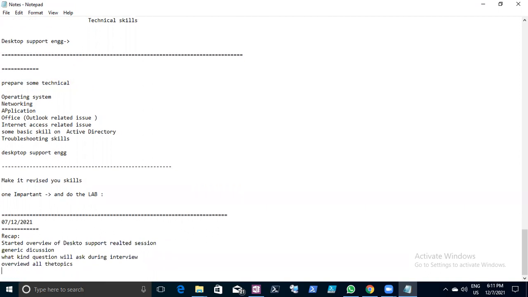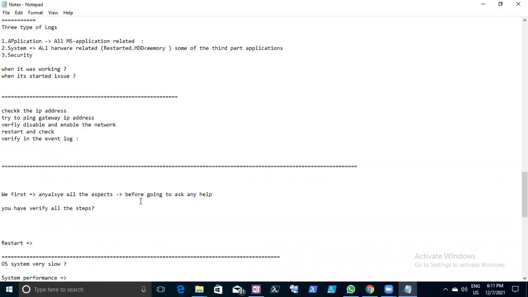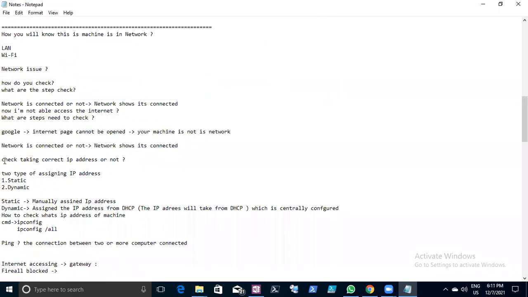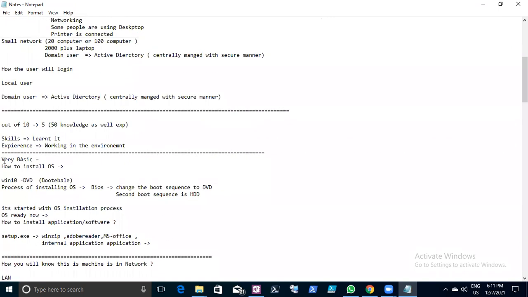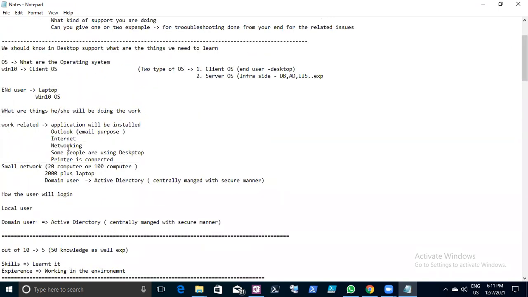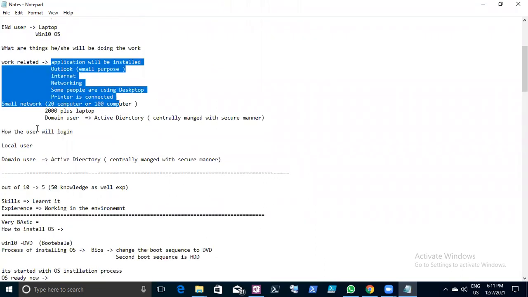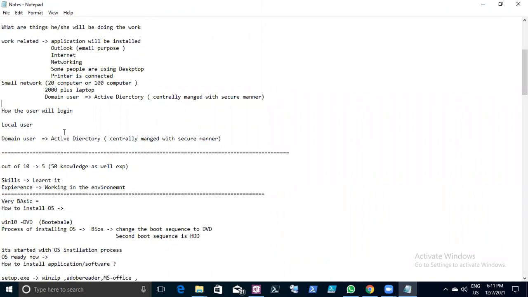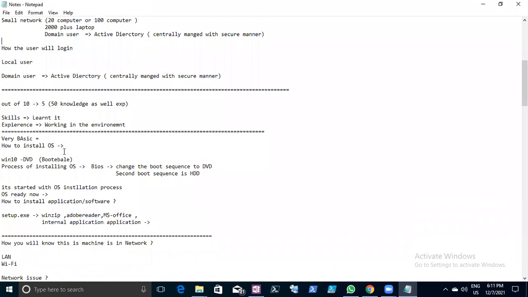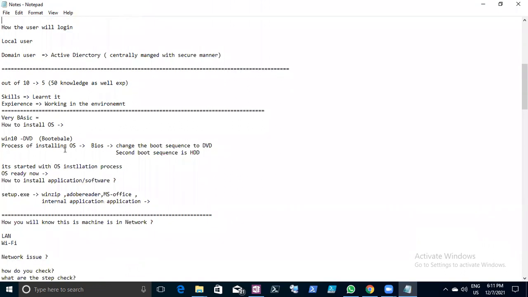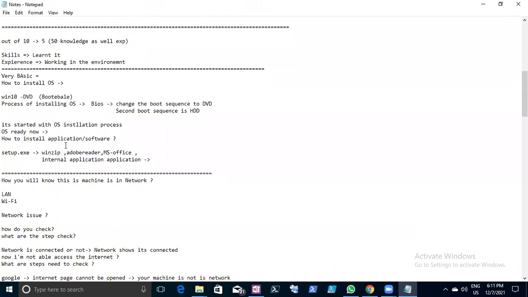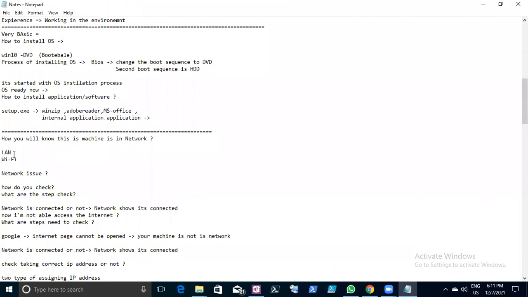We discussed, starting from the generic part, how to check if they ask a question about how to install work related applications and Outlook email. These are all topics that will be there in desktop support. We discussed how we know which operating system is going to be installed and how we install the applications. We understood that setup.exe will be there and we will install it. And if the operating system or applications are not working, how do we start troubleshooting? We discussed a couple of things.